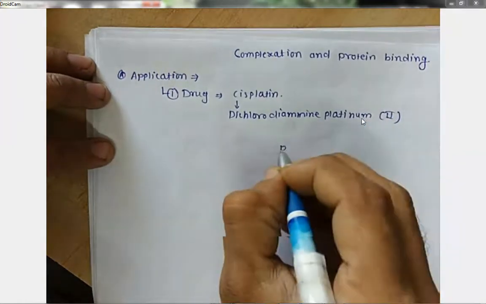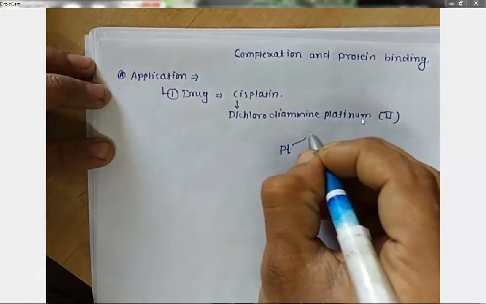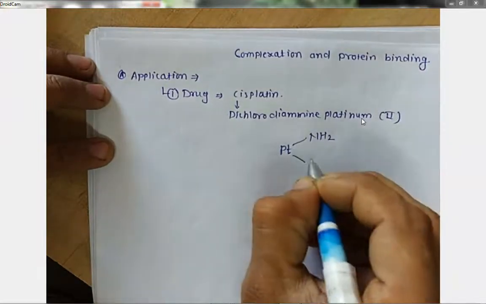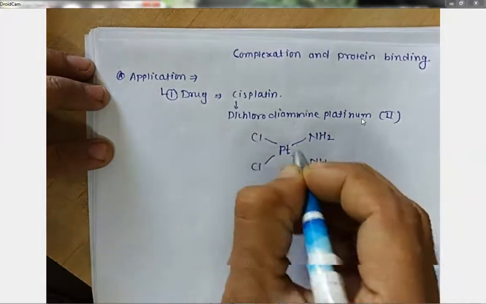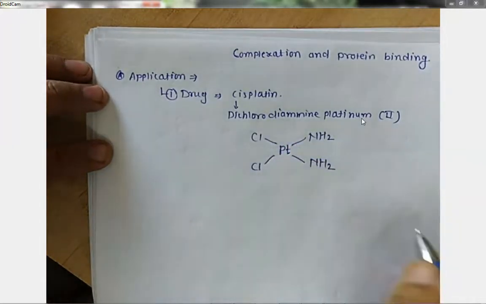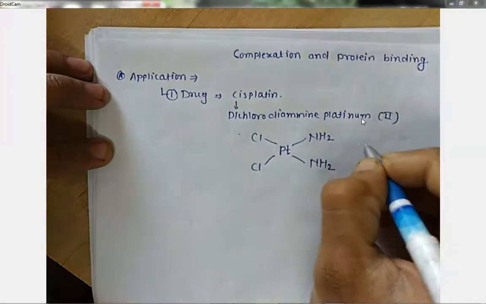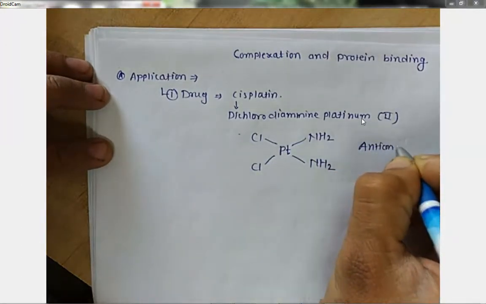If we make the compound like this, this is diamine, this is dichloro. So we can say that this compound acts as an anti-cancer agent.